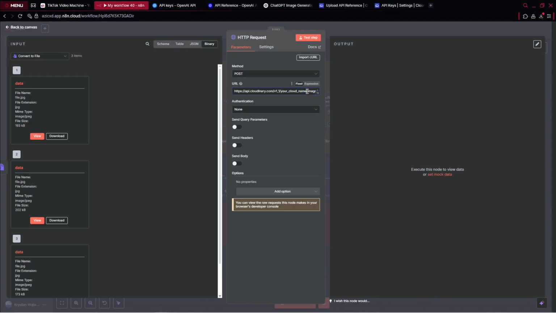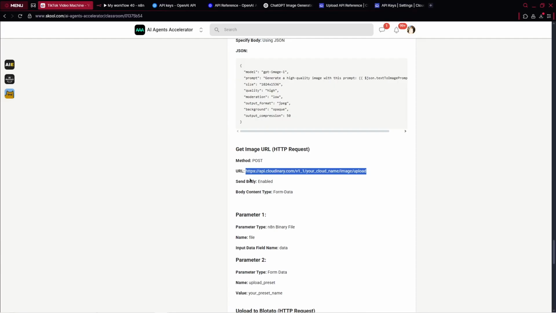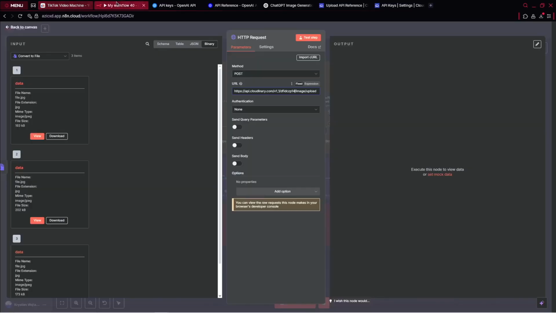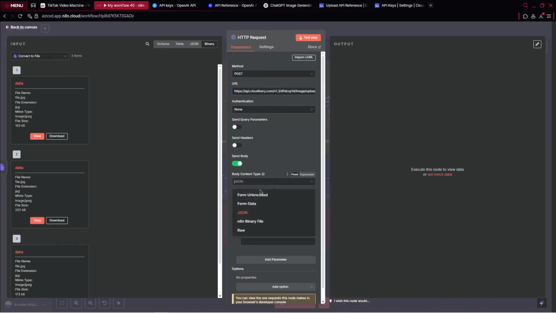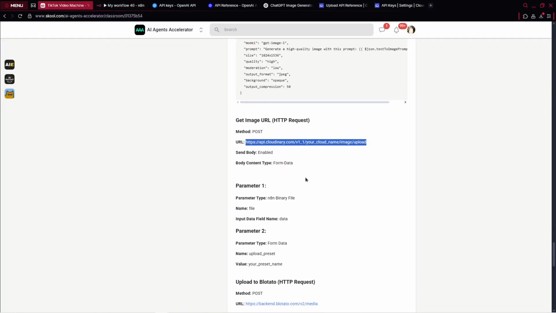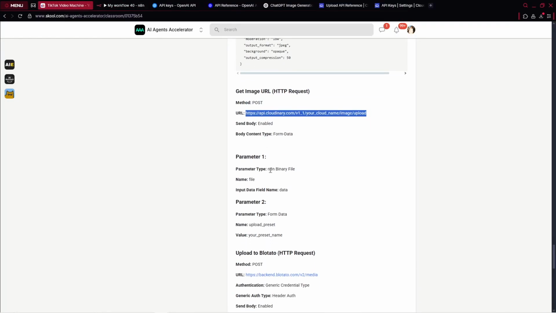You can paste it here, right there, and it should work. The next step will be to actually send the body. So let's click on enabled, and there choose the form, which is form data. Inside the form data, what do we have? We've got the n8n binary file, and the data. And there we've got the form data, upload preset, and your preset name.